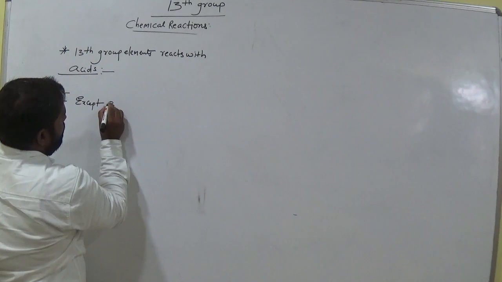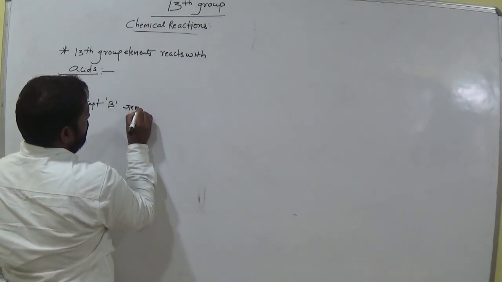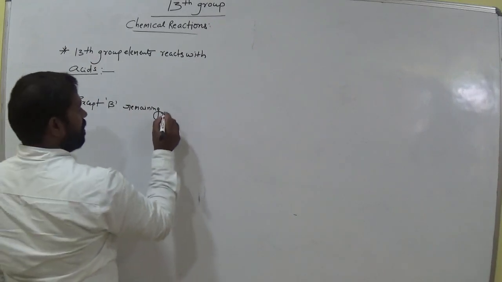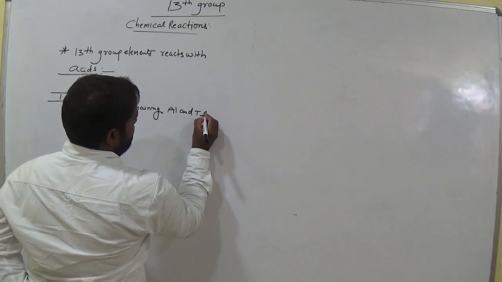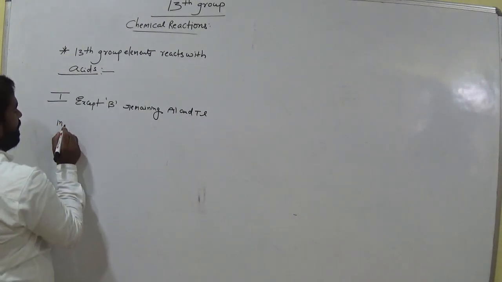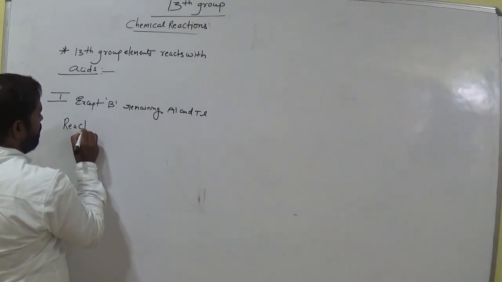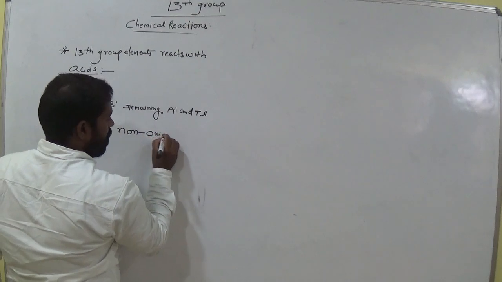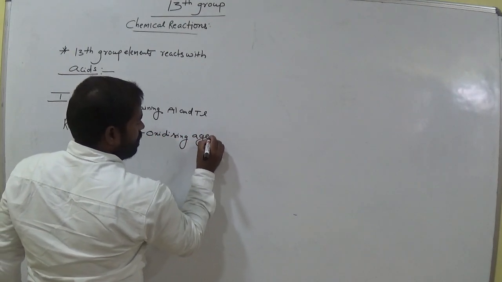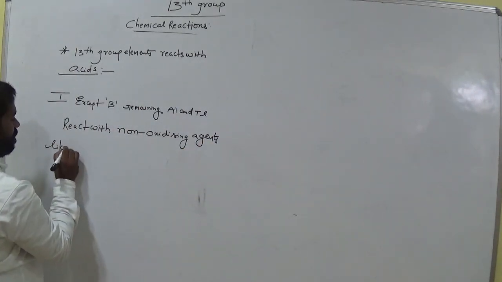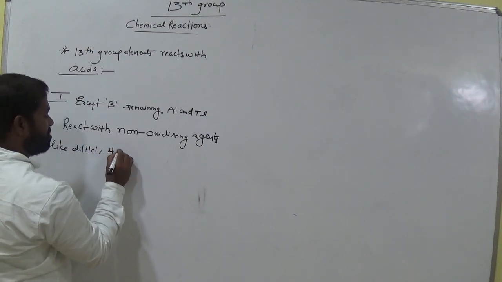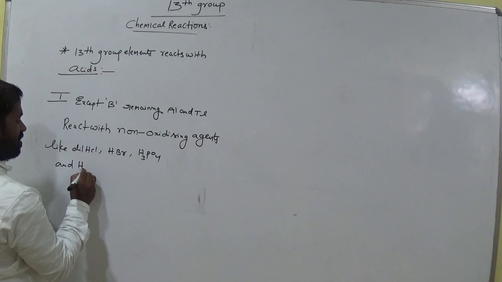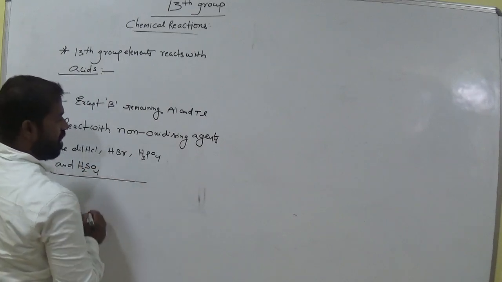Except boron, the remaining aluminum and thallium react with non-oxidizing agents like dilute HCl, HBr, H3PO4 and dilute H2SO4. These are all non-oxidizing agents.